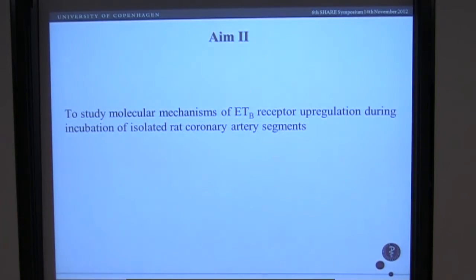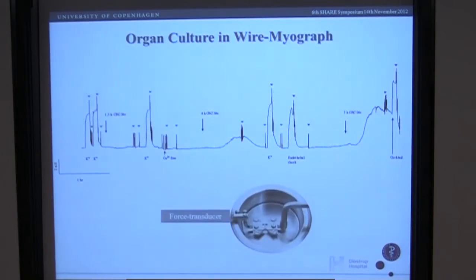Our next aim was to study which molecular mechanisms are involved in this ETB receptor upregulation. And we did that with an ex vivo model. Interestingly, we found out that when we incubate coronary arteries from healthy rats in a normal physiological buffer, the ETB receptors spontaneously upregulate during myograph studies. So we use this as a model to study the ETB receptor upregulation.